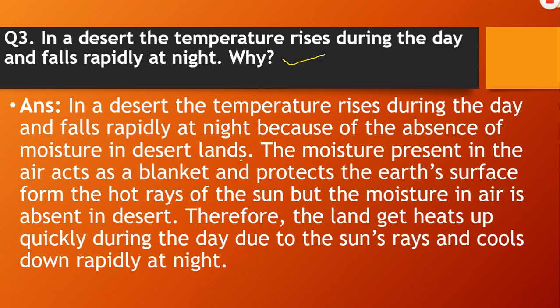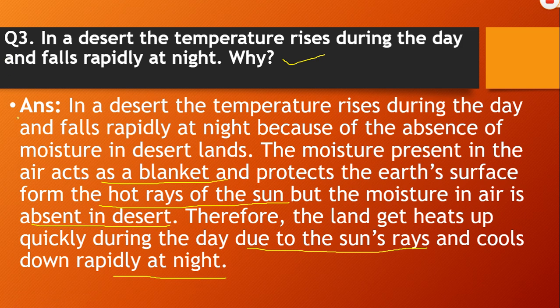Okay, the moisture present in the air acts as a blanket and protects the earth's surface from the hot rays of the sun. But the moisture in the air is absent in desert. Therefore, the land heats up quickly during the day due to the sun's rays and cools down rapidly at night.